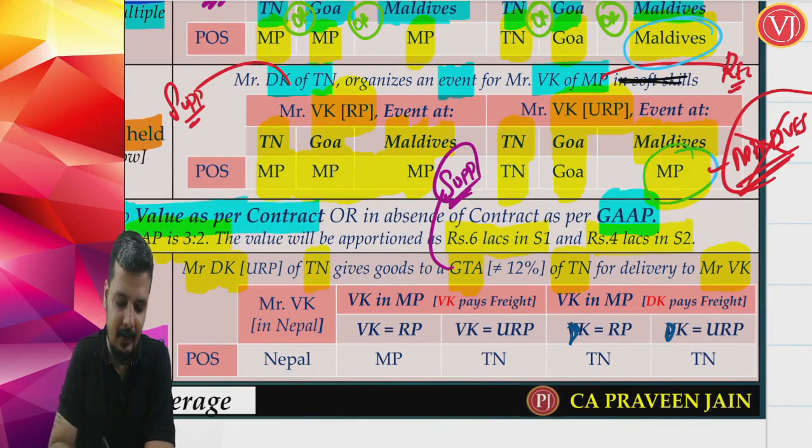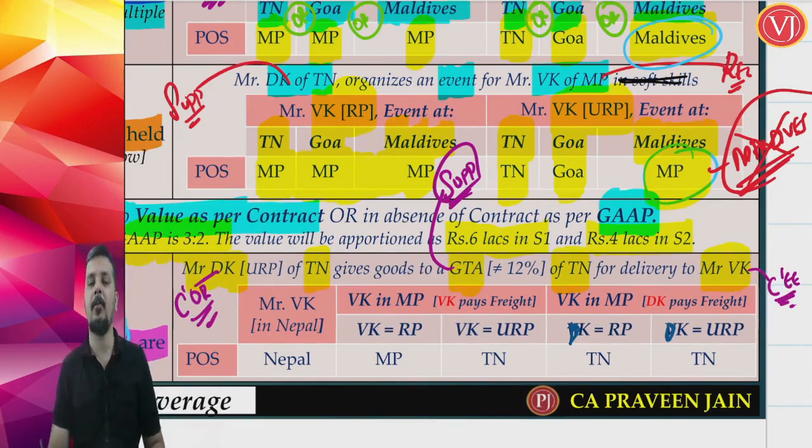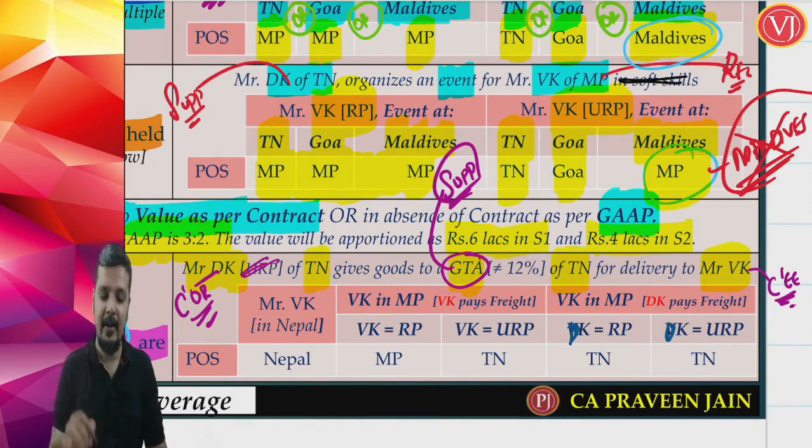Now, the recipient. Mr. DK is the consignor and Mr. VK is the consignee. Any one of them will be the recipient, not both. The supplier is clearly the GTA. Please understand that DK, the consignor, is in Tamil Nadu, and the consignee, Mr. VK, is in Madhya Pradesh, but the supplier, friends, is not DK or VK. The supplier here is the GTA.